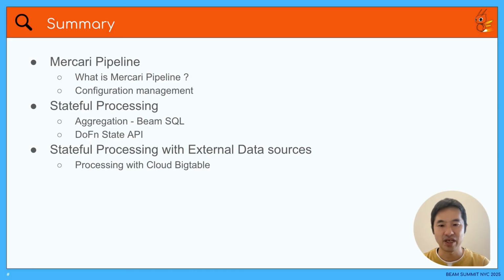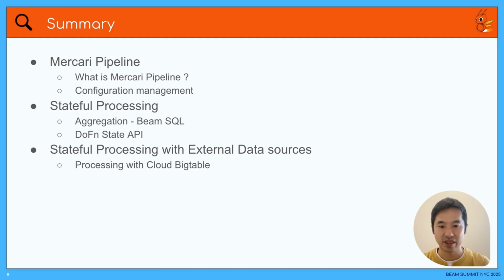Here is a summary of today's presentation. We introduced Mercari Pipeline, a tool for defining and executing pipeline processing in YAML or JSON. Using config makes it easier to manage the definition on delivery pipeline.